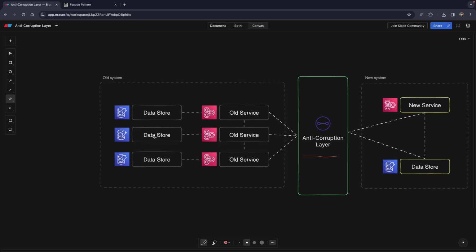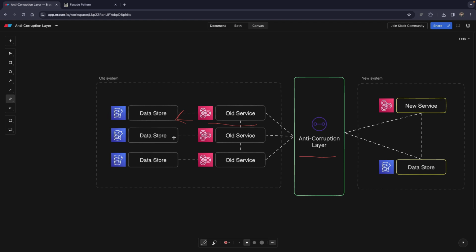So imagine we have our system and it's basically a microservices architecture. We have microservices or services connected to their respective data stores and databases, and everything kind of looks fine. And we are a business, let's say an e-commerce business, and at some point, we realize that our system is actually crap. It's not scalable, the code is really bad quality, and we need to do something.